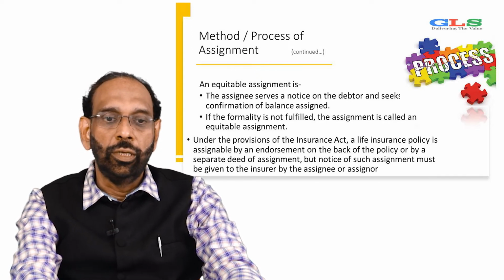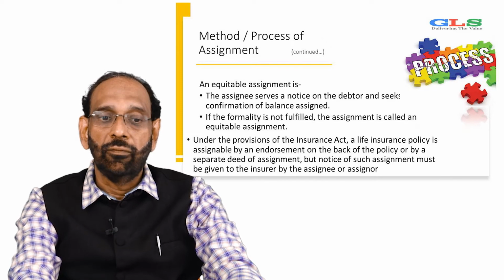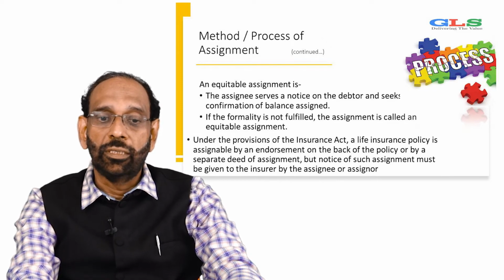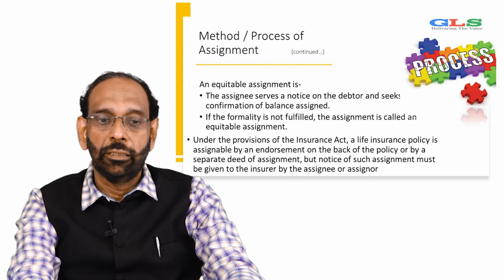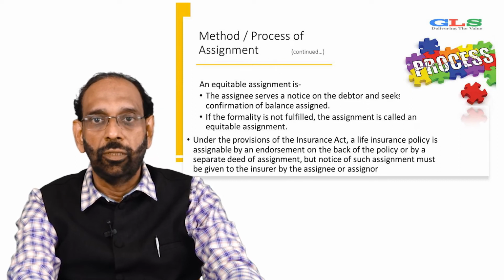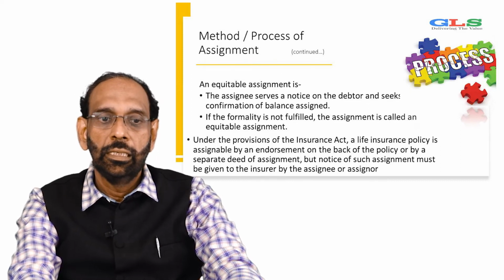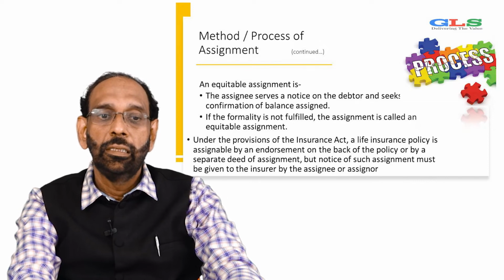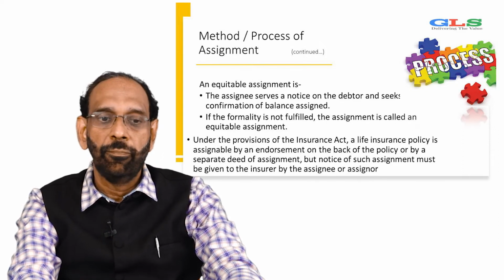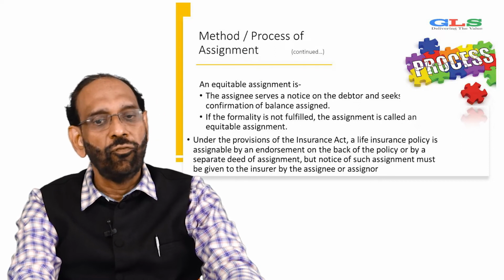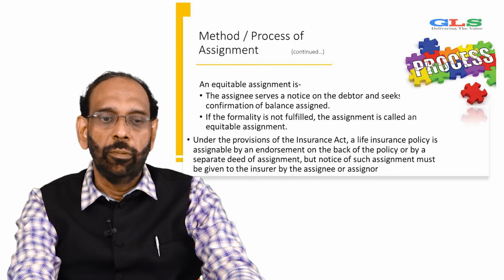So just to recollect, in case of legal assignment, the absolute transfer happens as an actionable claim, and of course it's based on the writings, terms and conditions. In case of equitable assignment, the assignee serves a notice to the debtor and seeks confirmation, and if the formality is not fulfilled, then it is called equitable assignment.